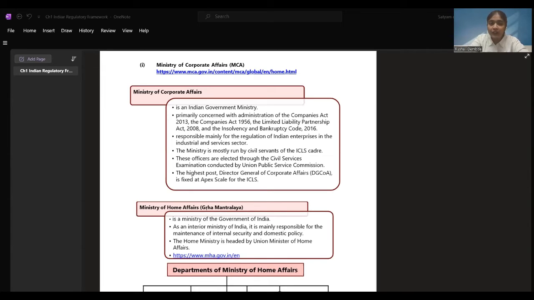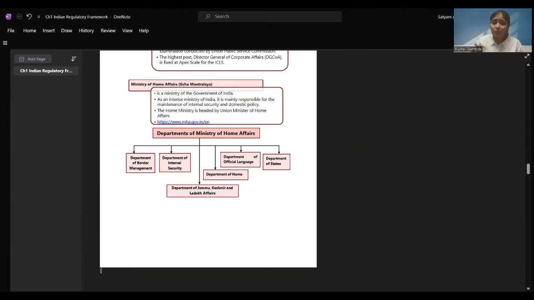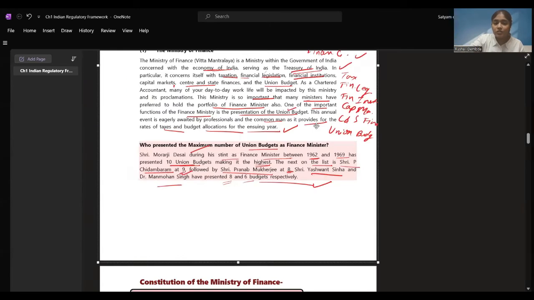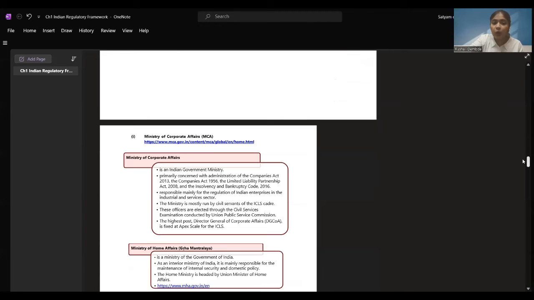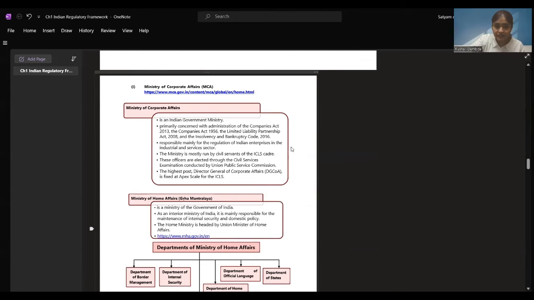I hope we are clear with how the Ministry of Corporate Affairs website looks and how it is functioning, right? Now let's see what it is. Actually, we just saw how the website is, but we need to know what is the Ministry of Corporate Affairs, how it works, and what all things it does, right?